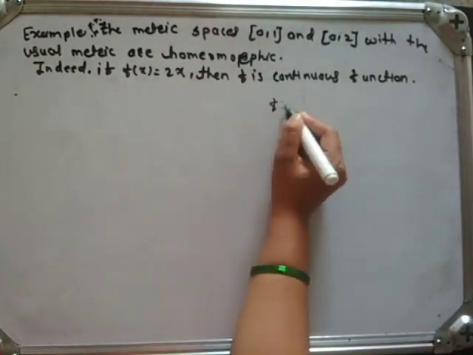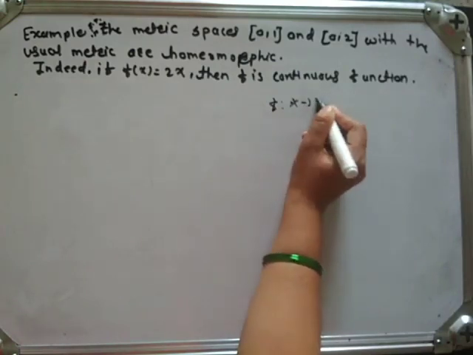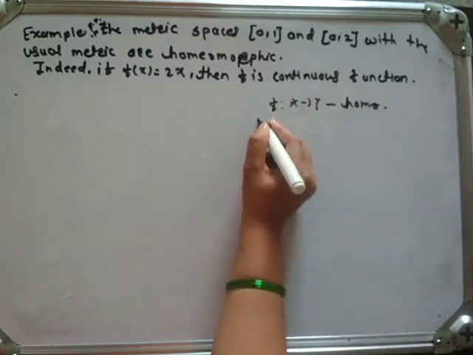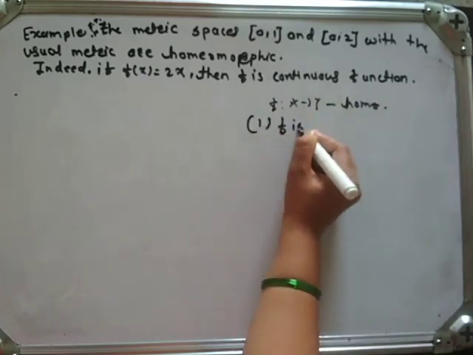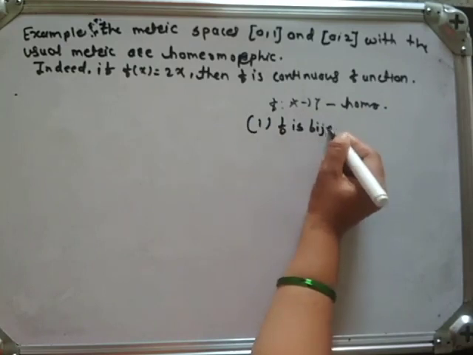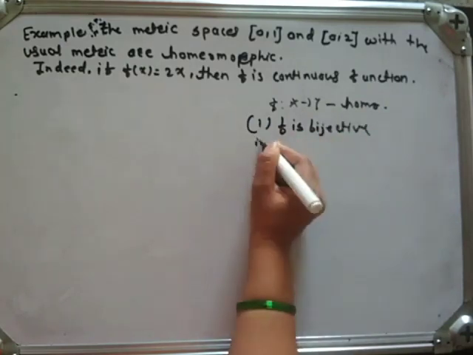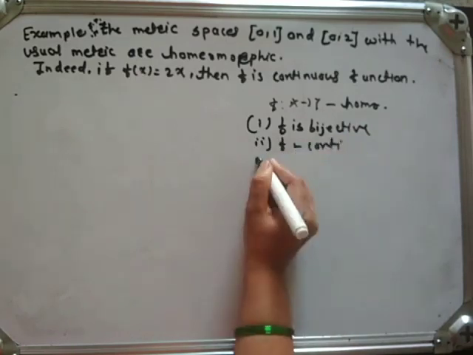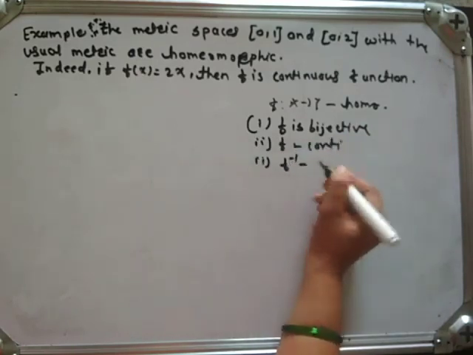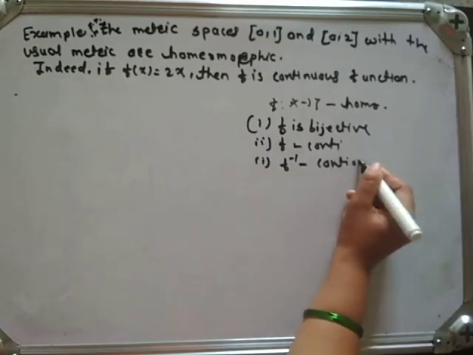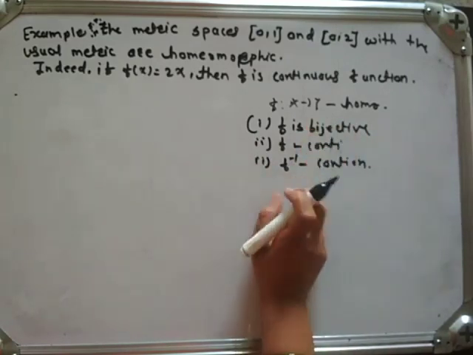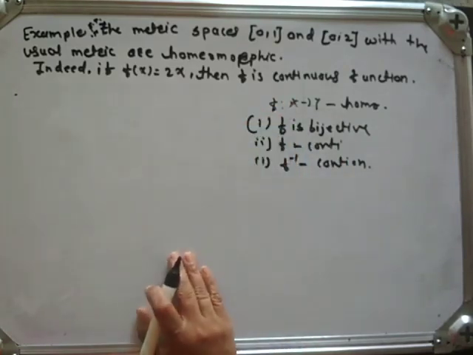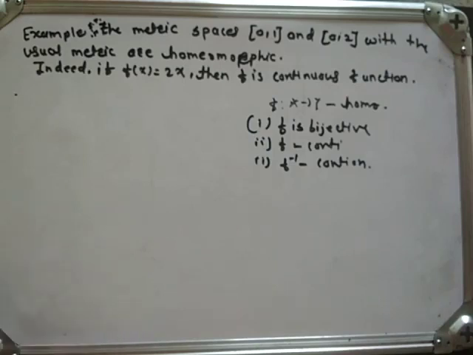What is that definition? f from X to Y is said to be a homeomorphism if f is bijective, means f is both 1-1 and onto. Second, f is continuous, and third, f inverse is also continuous. If f and f inverse satisfy these three properties, then we say that f is a homeomorphism.